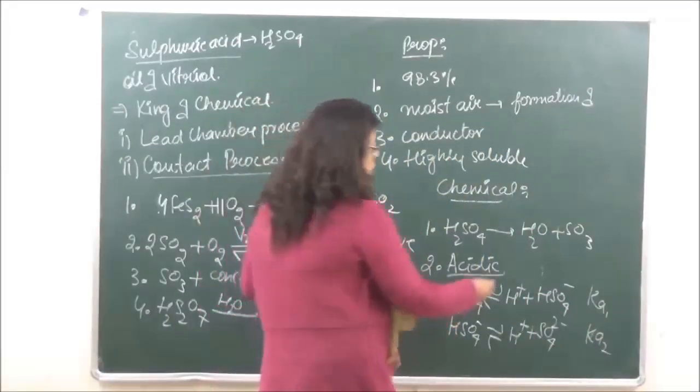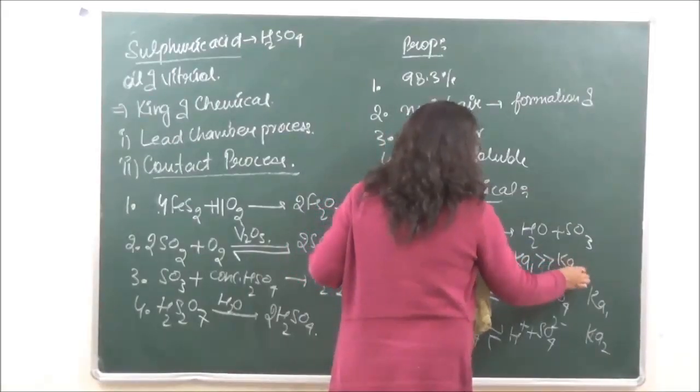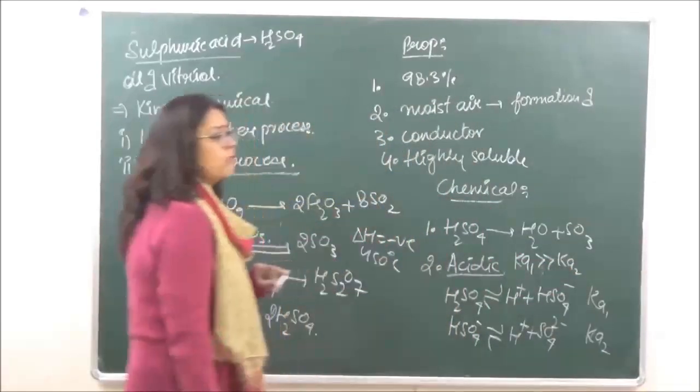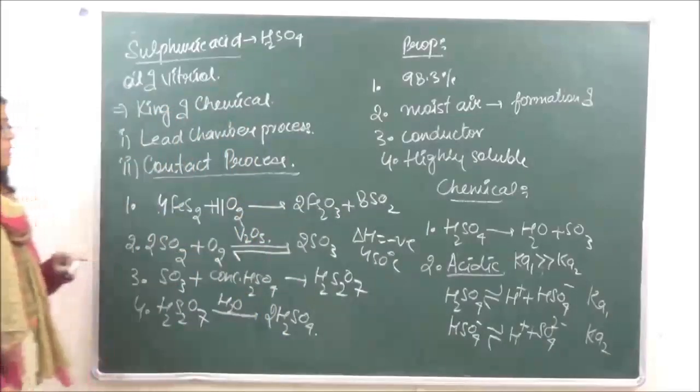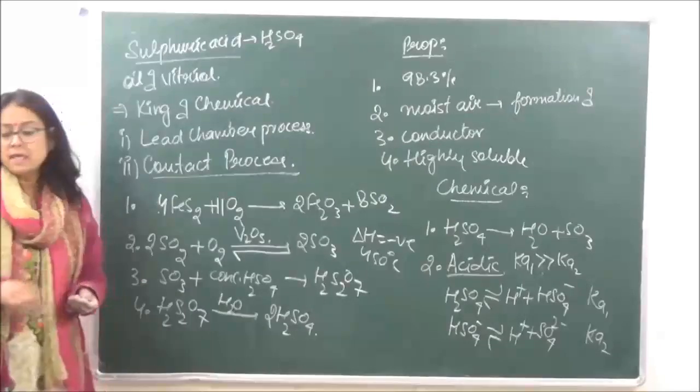The value of Ka1 is going to be very, very large with respect to the value of Ka2. So the dissociation of the first, the bisulfate ion, is easier.